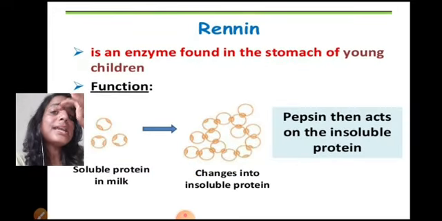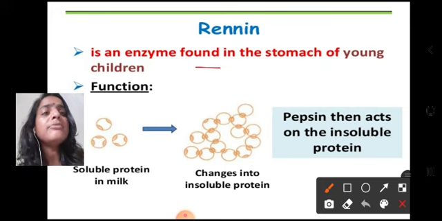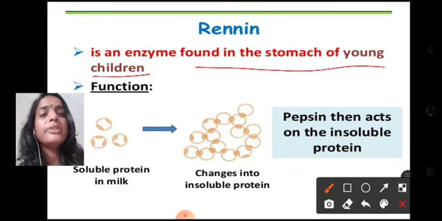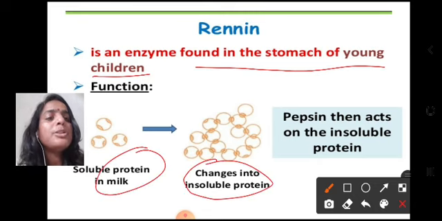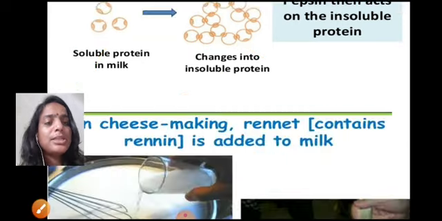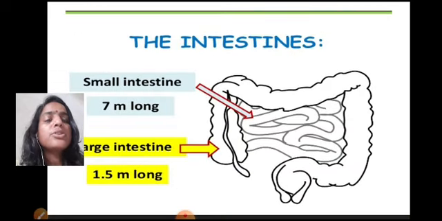Now, the next enzyme that is found in the gastric juice is renin. It is an enzyme found in the stomach of young children, infants. What is the function? It converts the soluble milk protein into insoluble protein. Pepsin then acts on the insoluble protein to digest it. The renin enzyme is also used in the production of cheese.